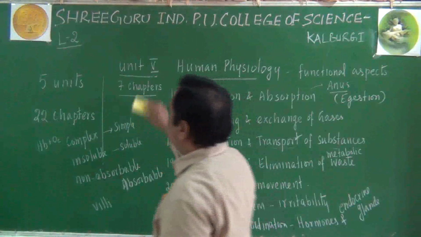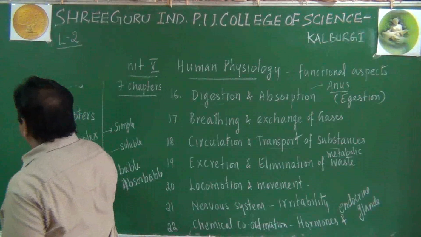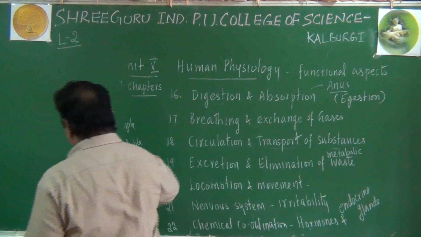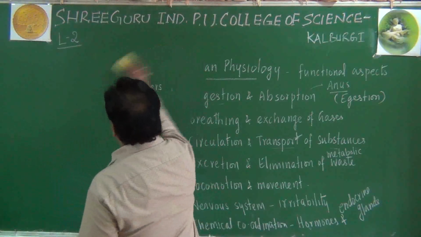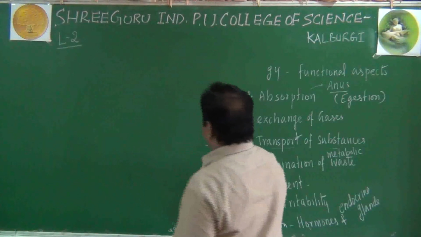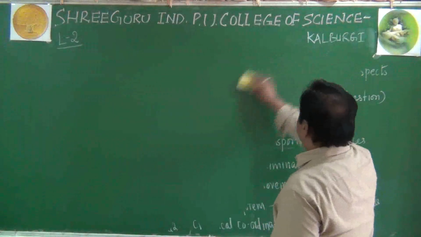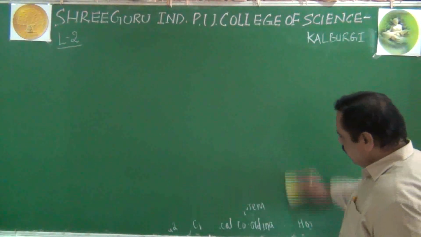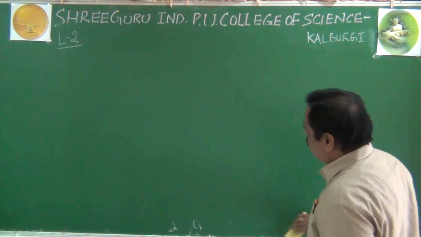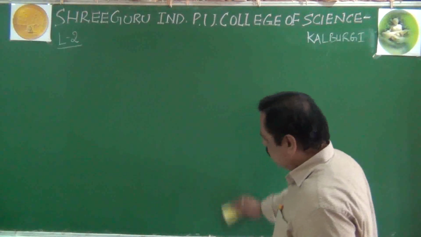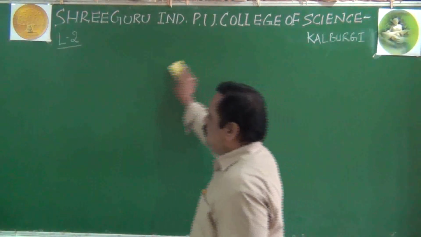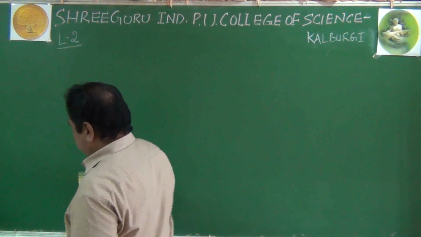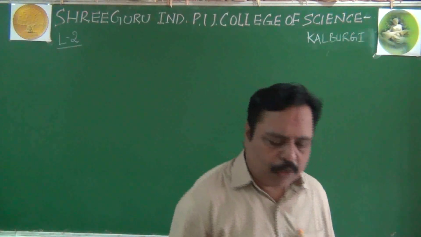Okay, students, let me continue. So far, we have just seen some outline related to the first year biology chapters. There are 22 chapters for which we have given you some outline.